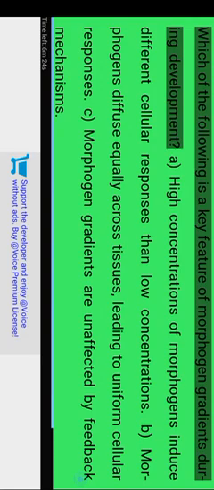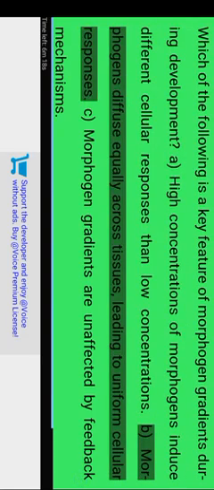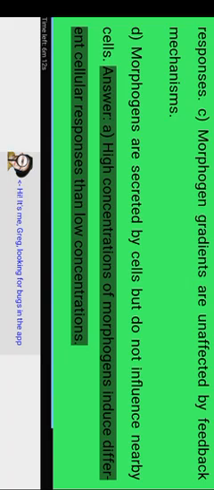CSIR NET JRF 2016. Which of the following is a key feature of morphogen gradients during development? A. High concentrations of morphogens induce different cellular responses than low concentrations. B. Morphogens diffuse equally across tissues, leading to uniform cellular responses. C. Morphogen gradients are unaffected by feedback mechanisms. D. Morphogens are secreted by cells but do not influence nearby cells. Answer: A. High concentrations of morphogens induce different cellular responses than low concentrations.